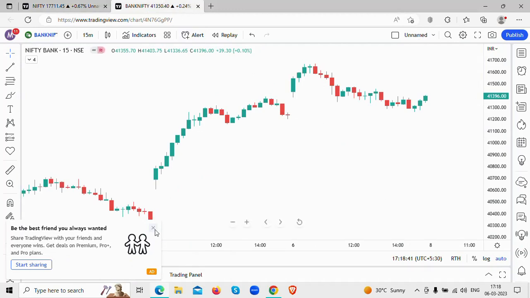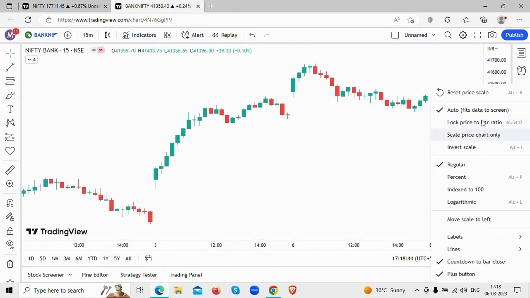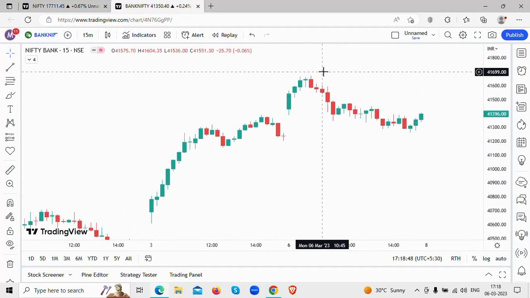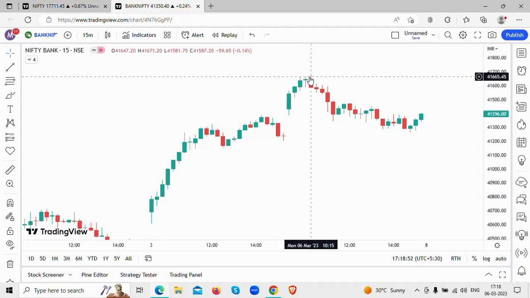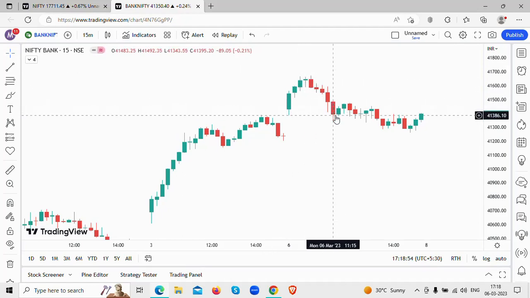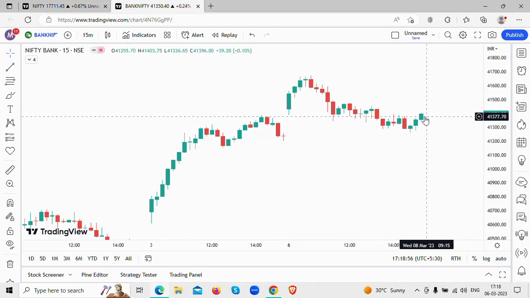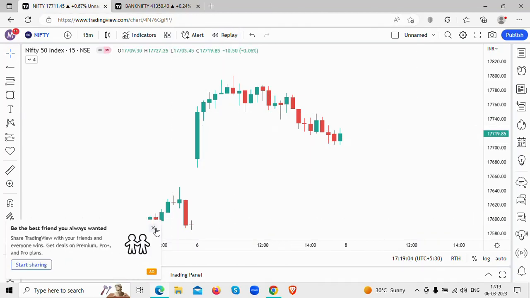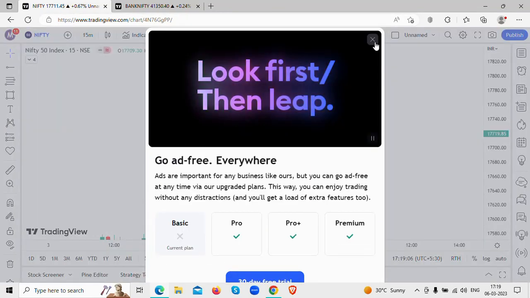And what happened in regards to Bank Nifty? If you see, the market opened a gap up. It went higher to 41,670 levels. It could not sustain this move, and it came back down, and it even broke the day's low, and it closed near 41,380 levels. All right, so taking these levels into account, we are going to see what we are going to look out for in Wednesday's price action, that is for March 8th.